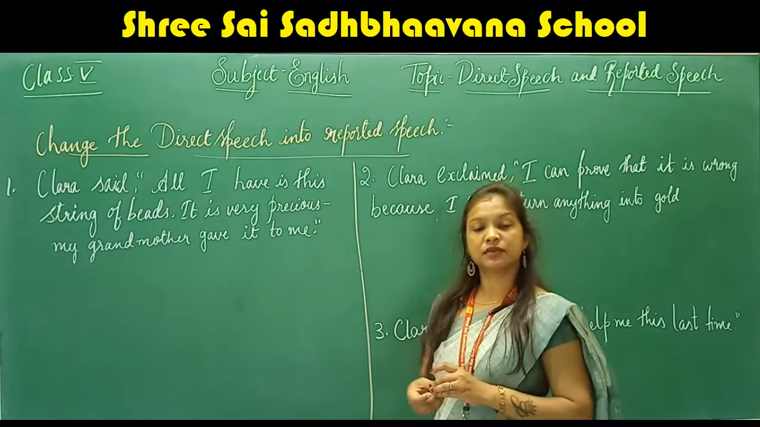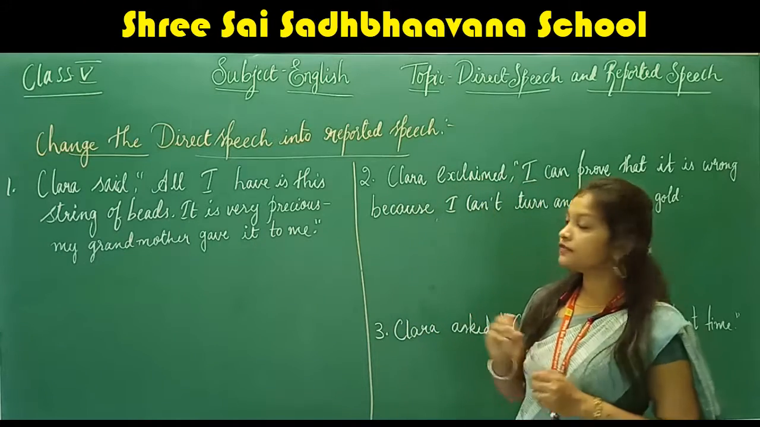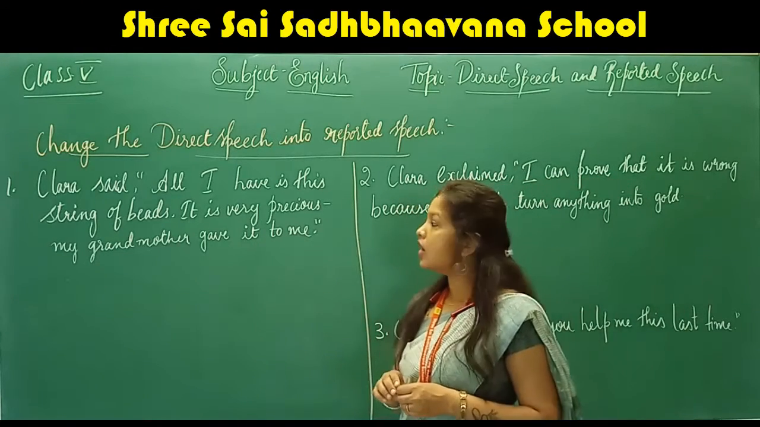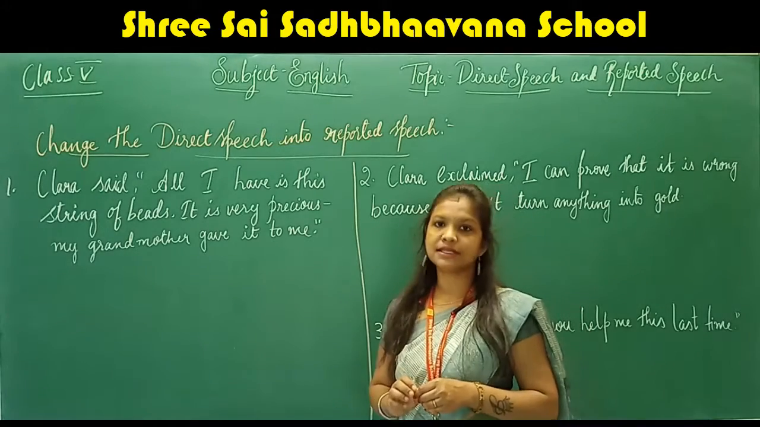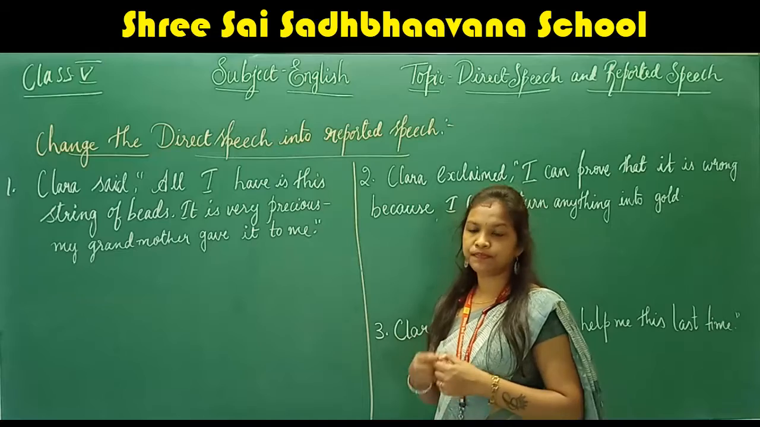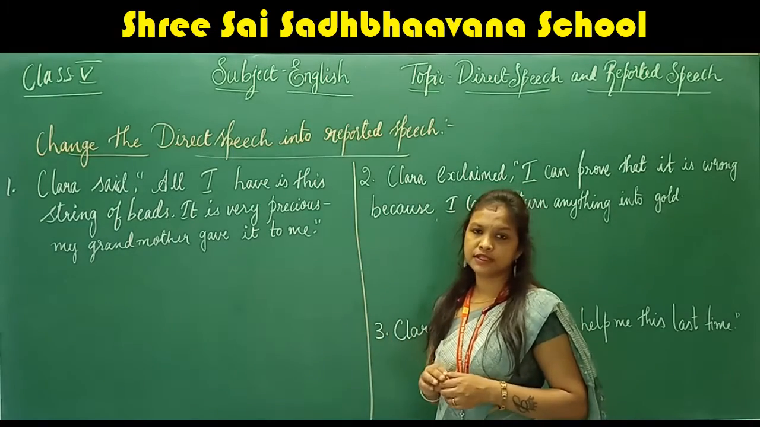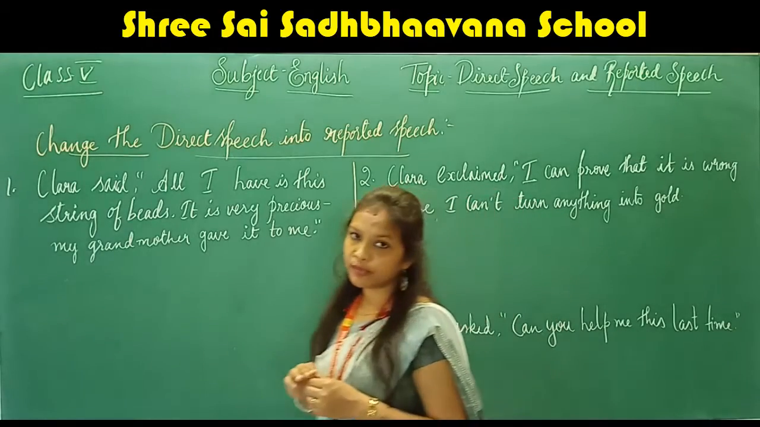So what have they given in the first question? The first is to change the direct speech into reported speech. The first question is, Clara said, "All I have is this string of beads. It is very precious. My grandmother gave it to me." Correct. This is the first question, which is in direct speech. Now what are the changes we have to make?